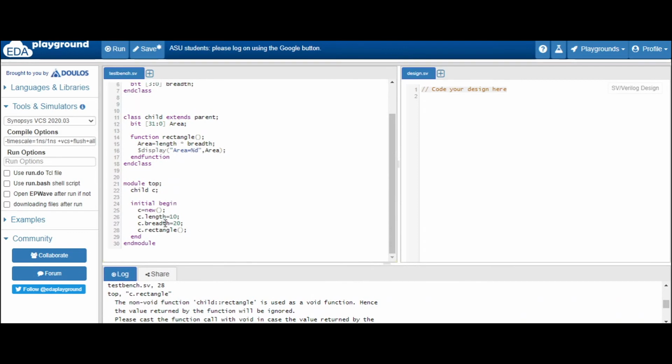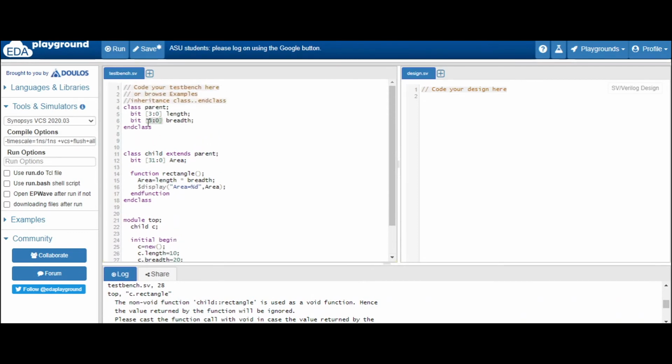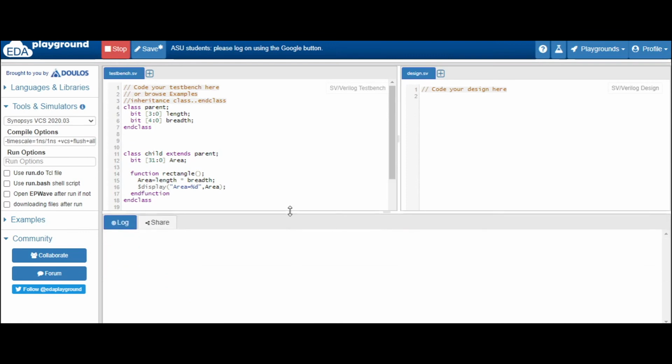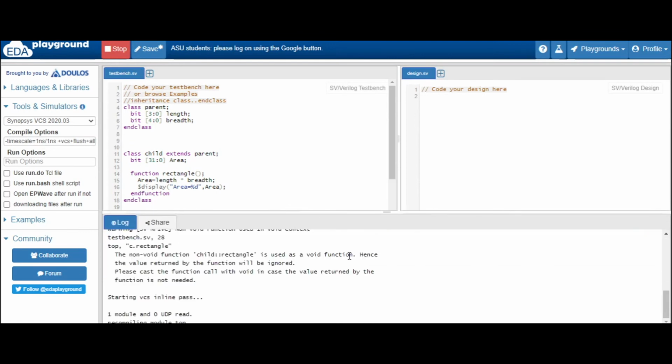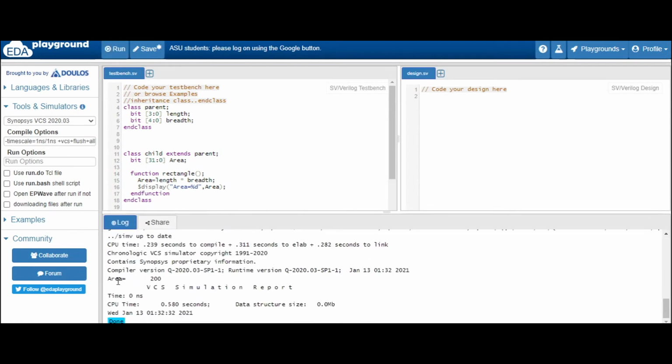Yes guys, so why are we getting this 40, let's see now. So yes, if you see the size of the breadth, it is only 4 bits, so up to 16 only we can go. So let's increase the size. Now we will get 200. Yeah, now we are getting area as 200.